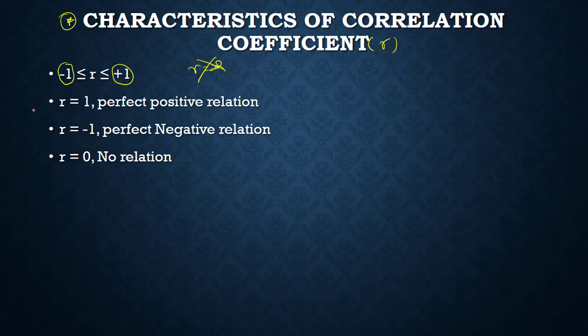Now see, if r is equal to 1, what does it mean? The relation between practical marks and theory marks is a positive relation. It is a perfectly positive relation. If r is equal to -1, it means it is a negative relation between the practical and theory marks. There are two types of data. And if suppose we have 0, then there is no relation. Okay, it is the same as your covariance.